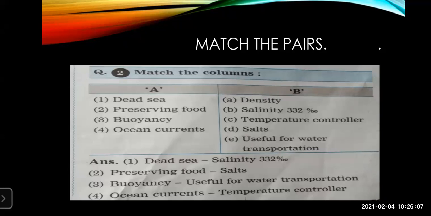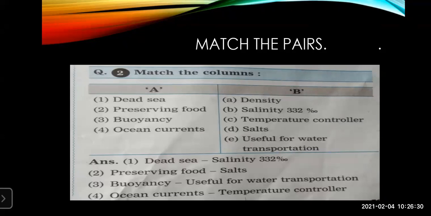Now here two columns are given, column A and column B. In column A: Dead Sea, preserving food, buoyancy and ocean currents. Now, what is given in column B? Density, salinity 332%, temperature controller, salt, useful for water transportation.